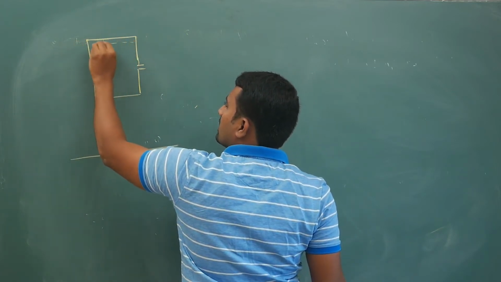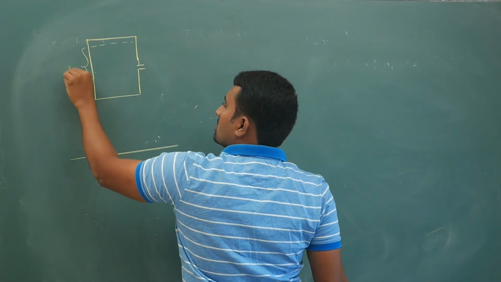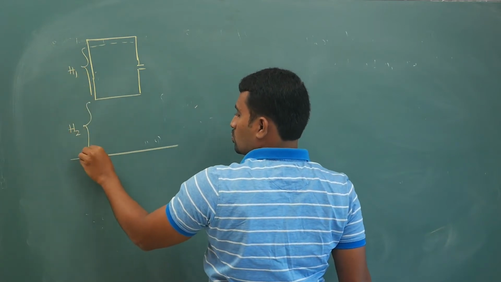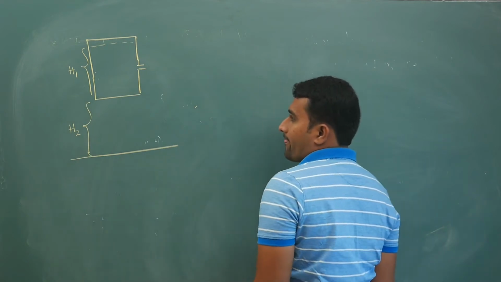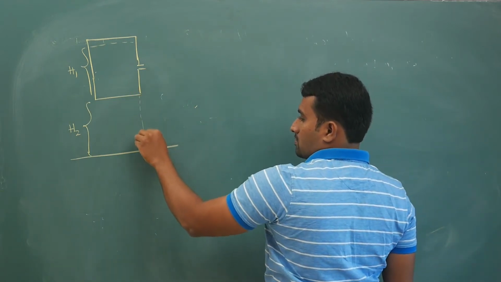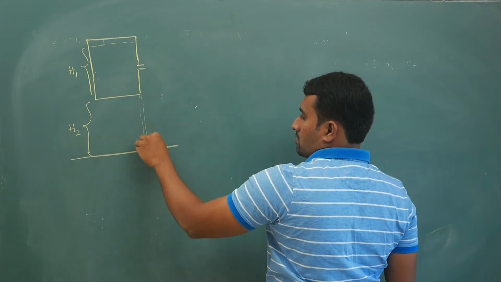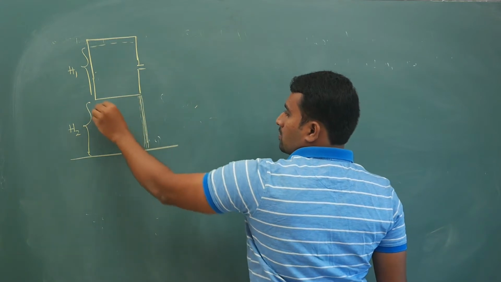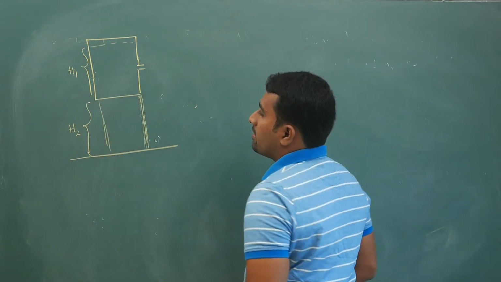Water's height is h1, tank's height is h2. Okay, this is your tank.